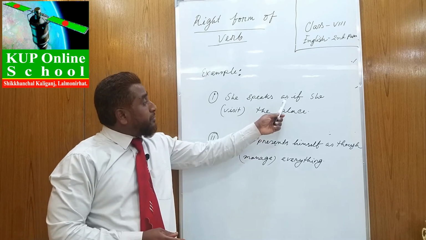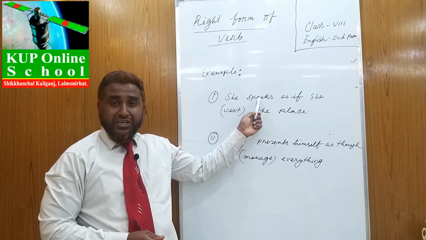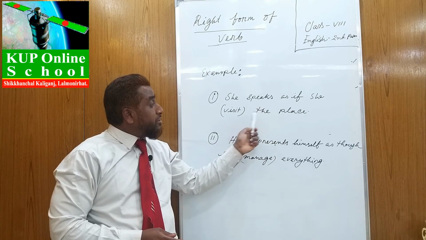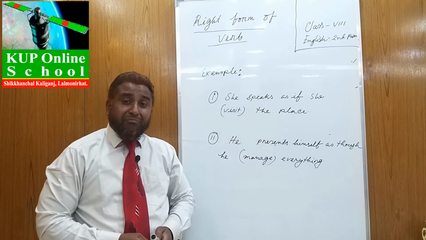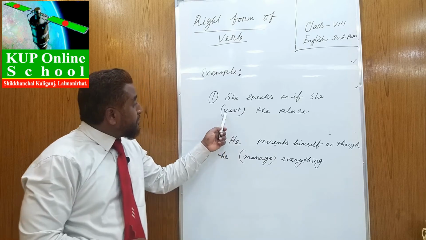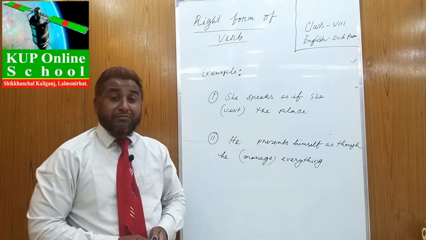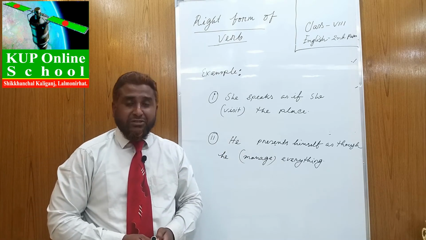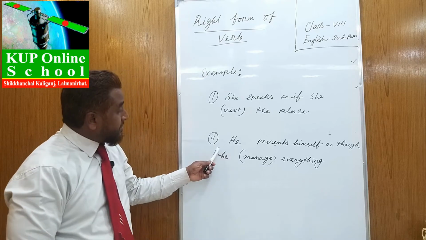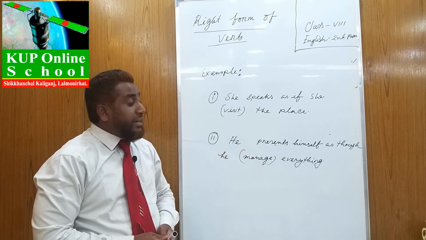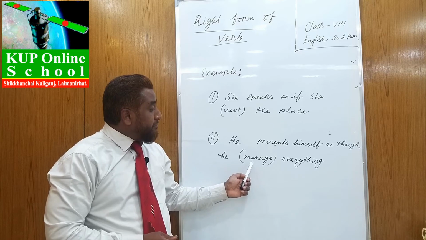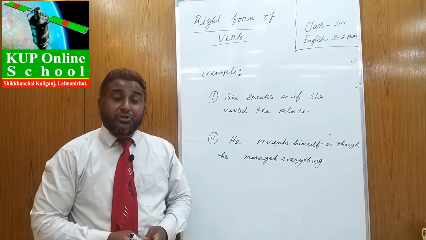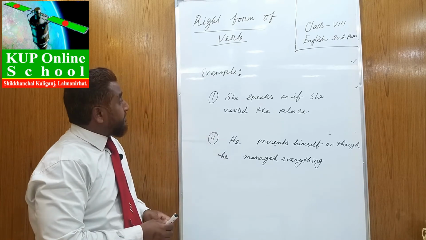Okay, before as if there is a part of a sentence, and after as if there is also another part. The first part indicates a present tense. So we should use here the past form of the verb according to the rules: visited. In the second sentence, similarly, we will find two parts, as though. After as though, we can use here managed.